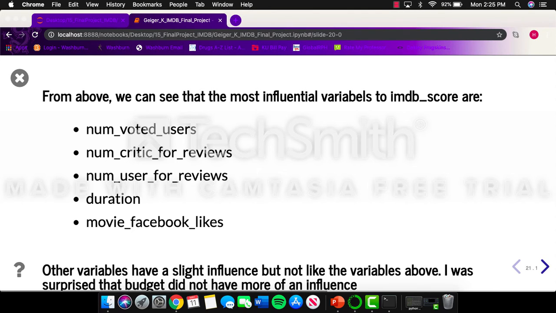I did do other correlation and visuals with other variables. The only other variable that was somewhat close, but I was a little surprised that it still wasn't as high, was the budget. There were other variables that were positively correlated, but just not a huge influence like these top 5 here.